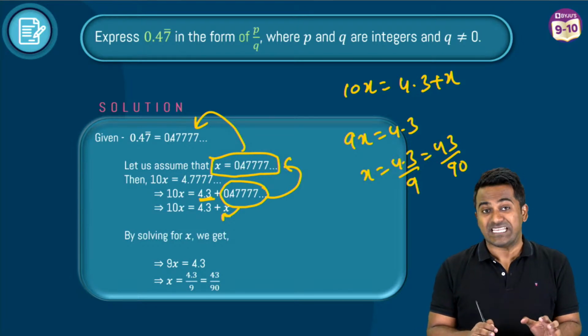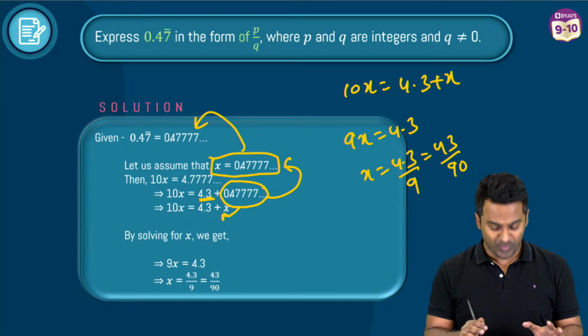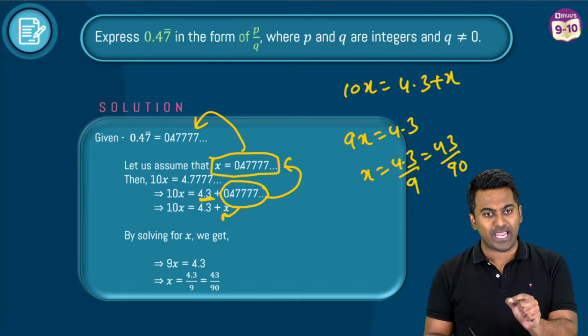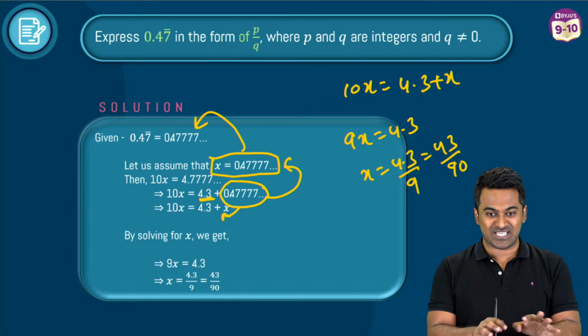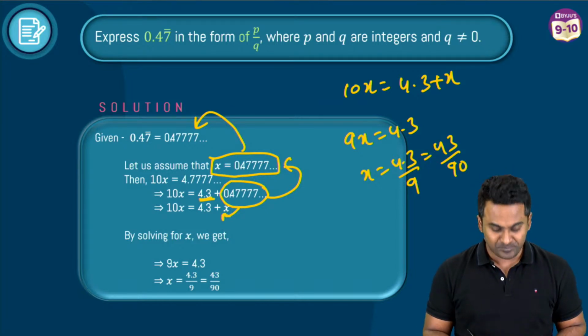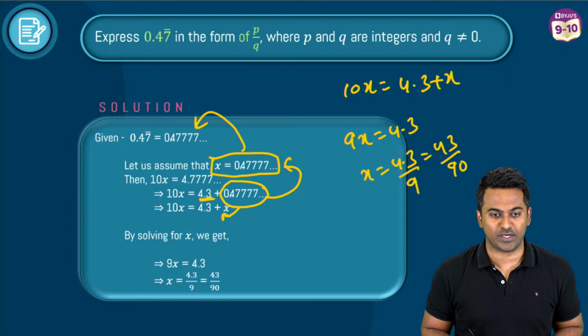Okay, so this here is the method. You've got one more problem coming your way, and then after that, I'm going to show you the shortcut as I promised. Okay, this is understood? Very good. All right, answer is 43 by 90, as said by Rashmi and Shivansh.